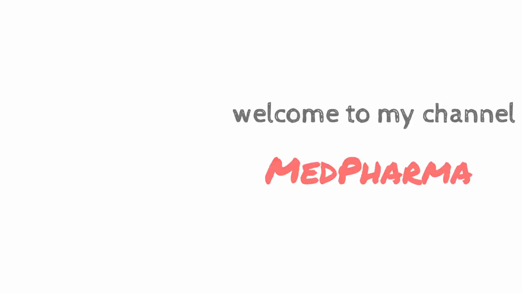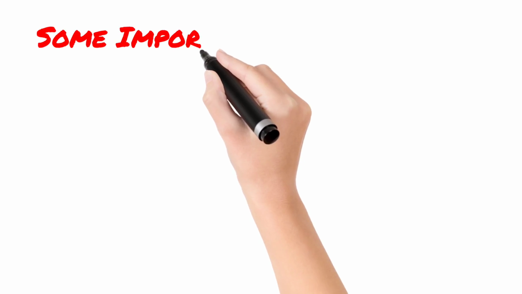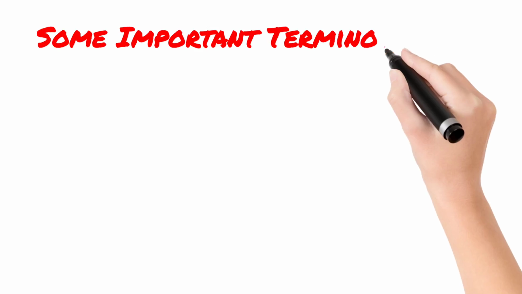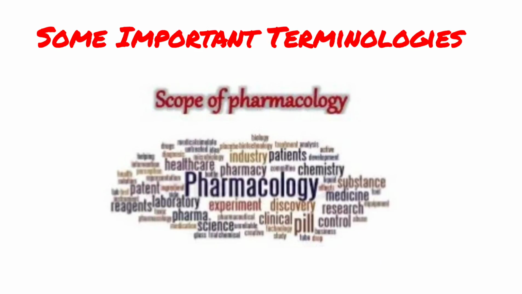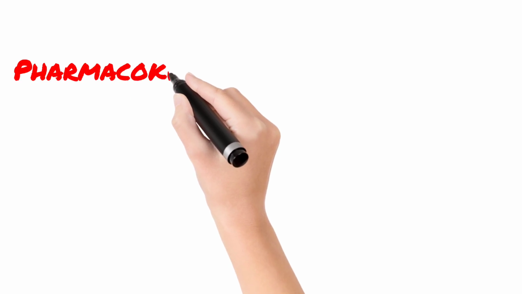In this lecture, we are going to cover some important terminologies used in pharmacology and the scope of pharmacology. First of all, we will see the definitions of various terminologies used in pharmacology. So let's get started. The first definition is pharmacokinetics.